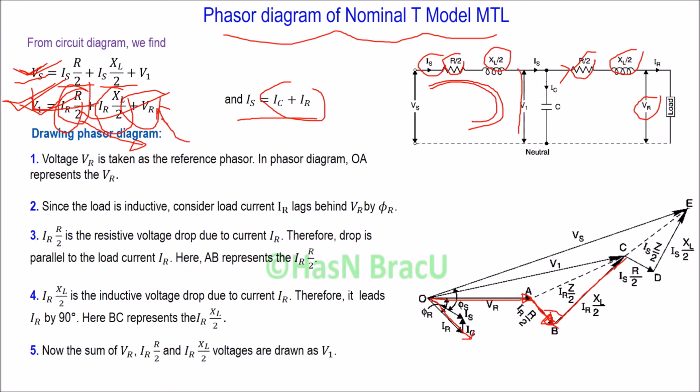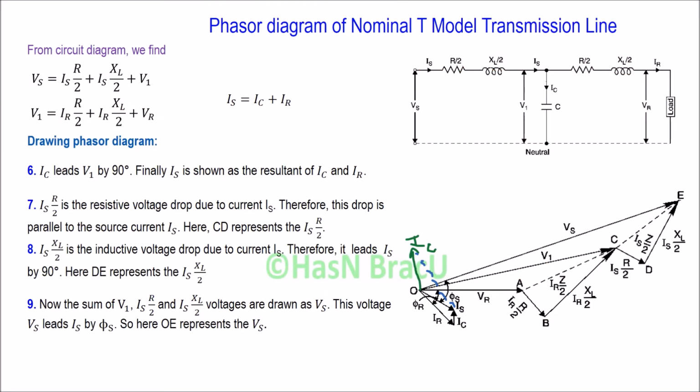Now after getting VR, IR XL by 2, and IR R by 2, we can draw the resultant of these three voltage drops, which is V1. This is V1, which is represented by OC. So we have drawn until V1.